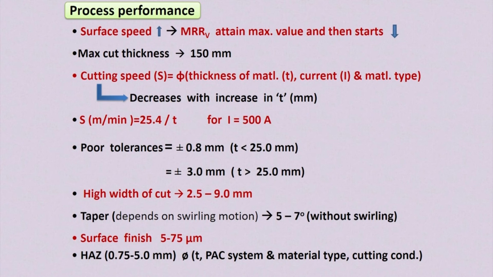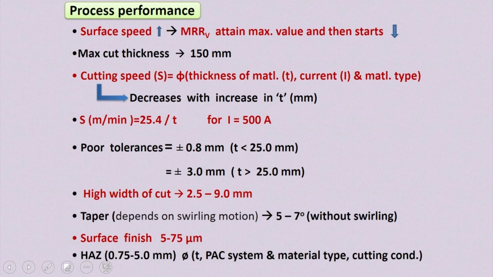So if we increase the thickness of the workpiece material, your cutting speed will reduce. If you write this in terms of an equation, the surface speed or cutting speed of the workpiece material, in meter per minute, is equal to 25.4 by T.